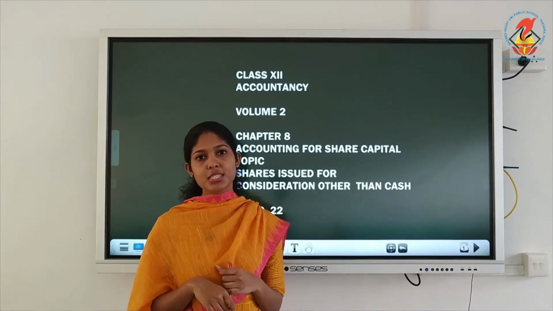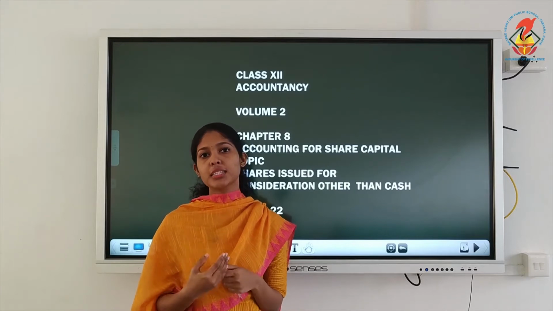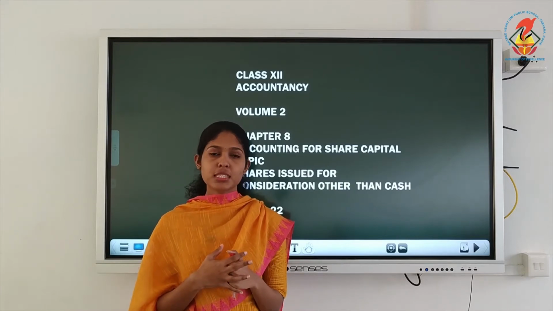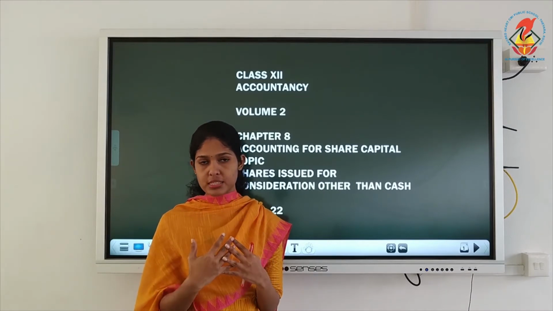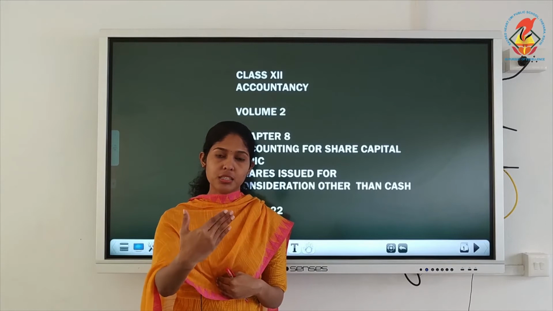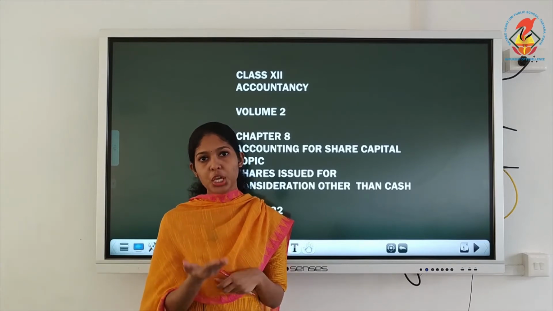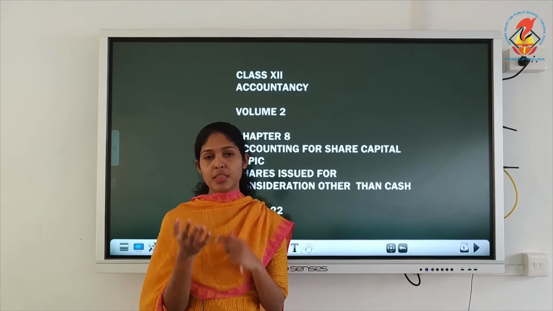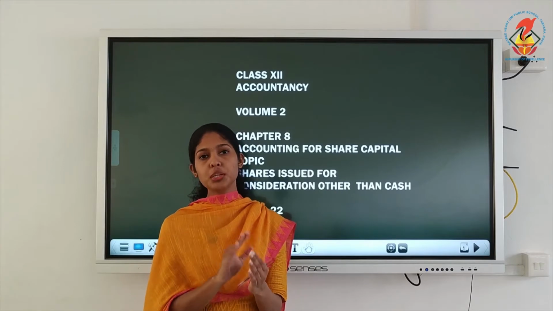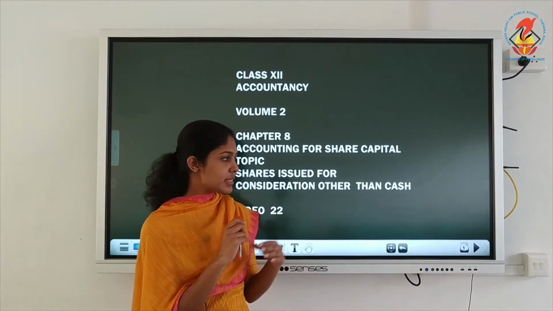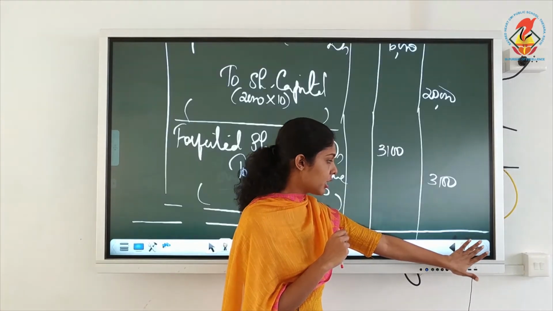The next topic is shares issued for consideration other than cash. Meaning is, suppose the company purchased an asset. Then in return, you are supposed to pay cash, but instead of paying them cash, you will issue them shares. That is the meaning of shares issued for consideration other than cash. So, we will see the journal entries in this topic.